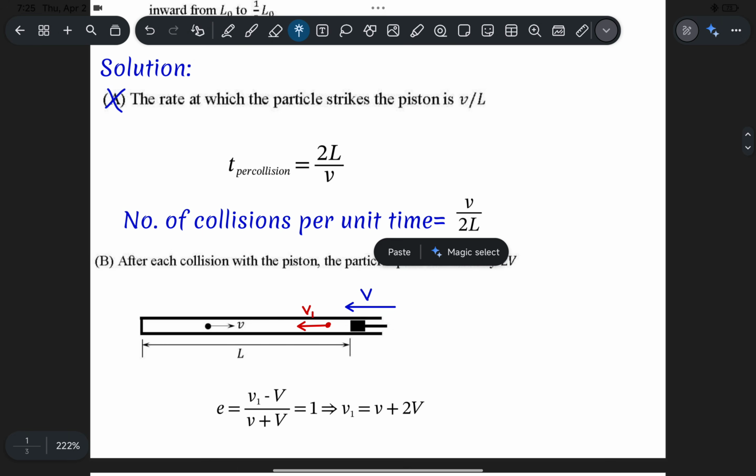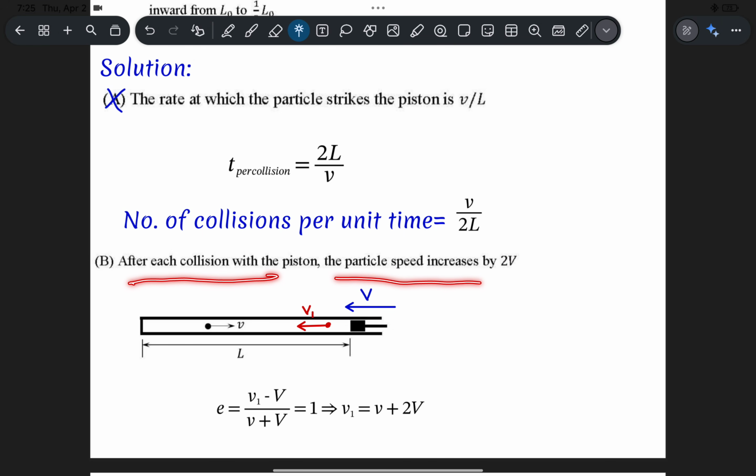So next we'll see the B part. After collision with the piston, the particle speed increases by 2V. This we can easily prove by the coefficient of restitution. So e is velocity of separation by velocity of approach. Initially this particle was moving with v, and the piston is going with capital V. So the velocity of approach between them is just the addition of them, v plus V. And after collision, I'm assuming that this particle is going with v1, and the question in this option is asking about that v1 only.